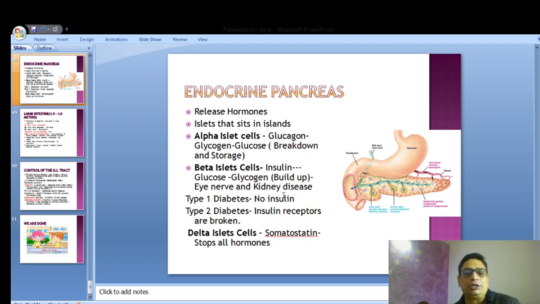So there are two conditions. One is called type 1 diabetes. You know that insulin is related to diabetes. Type 1 diabetes is when insulin is not produced, so the sugar content of the blood is high, and that is called hyperglycemia.